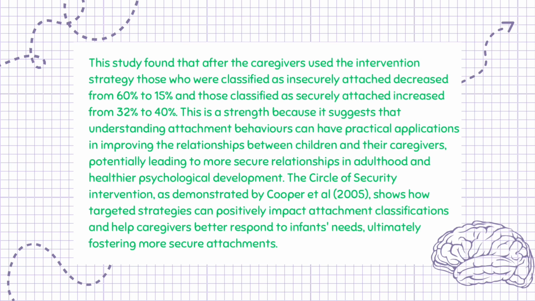This is a strength because it suggests that understanding attachment behaviors can have practical applications in improving the relationships between children and their caregivers, potentially leading to more secure relationships in adulthood and healthier psychological development. The Circle of Security intervention, as demonstrated by Cooper et al., 2005, shows how targeted strategies can positively impact attachment classifications and help caregivers better respond to infants' needs, ultimately fostering more secure attachments.